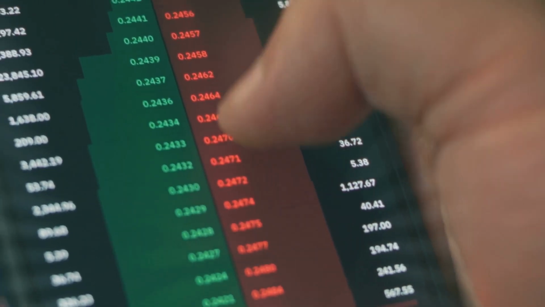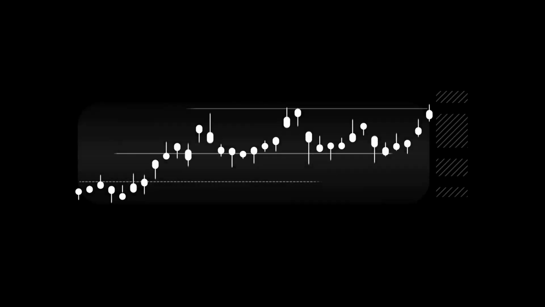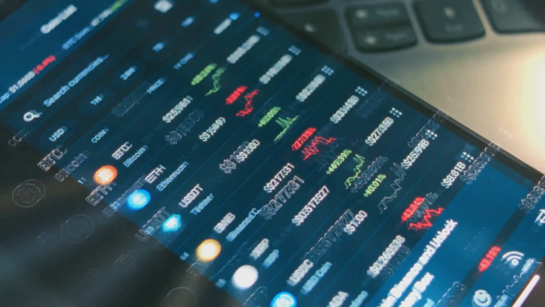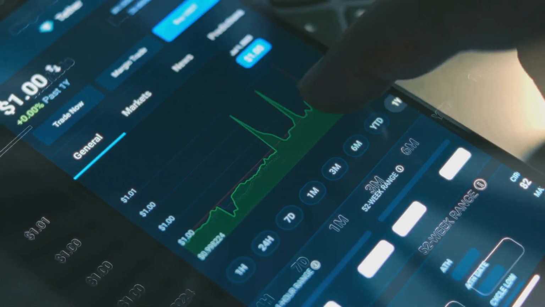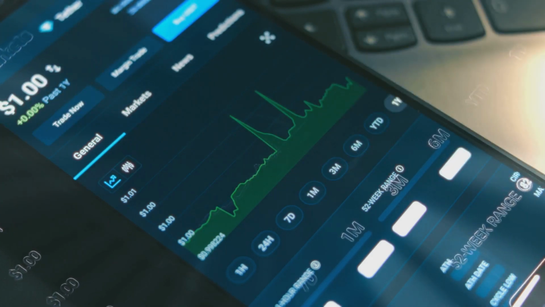When option prices are high, it suggests the market expects higher future volatility. Conversely, low option prices imply lower expected volatility. Traders use this information to make informed decisions about their investments. By understanding both implied and historical volatility, traders can better navigate the financial markets and manage their risk more effectively.